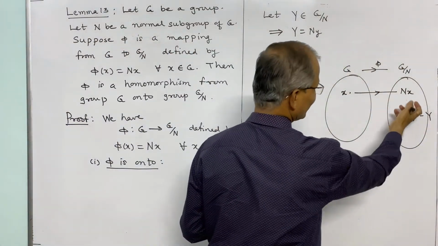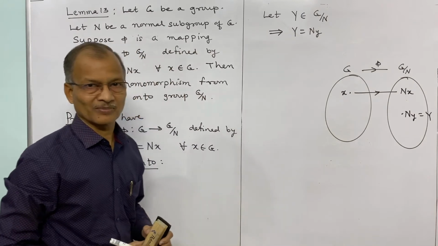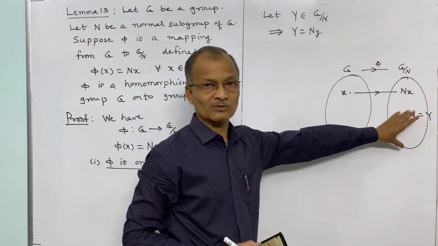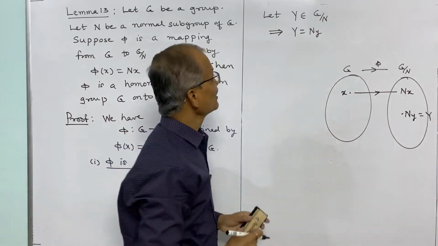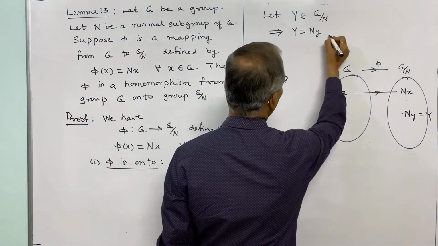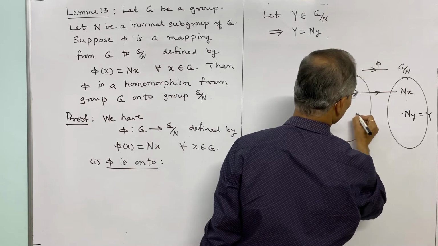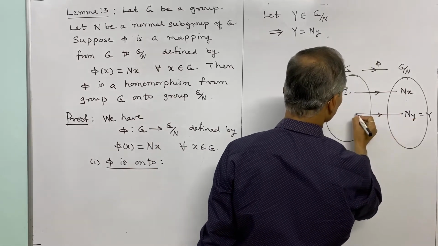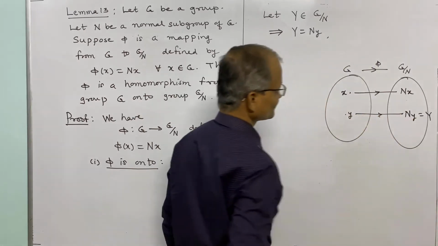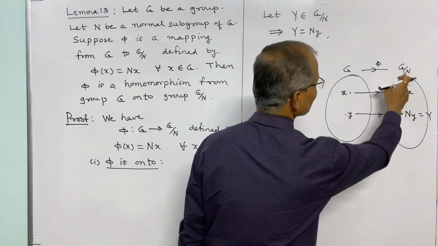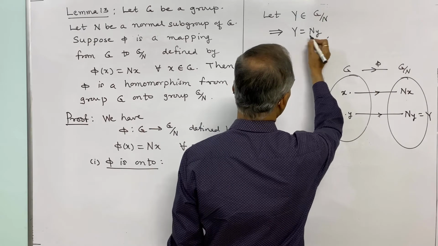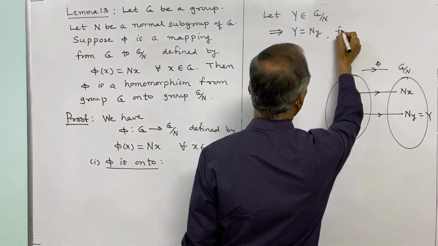We are considering any right coset in G by N, and we have to show it has a pre-image. What is the pre-image that we are considering for this? There is y belonging to G such that Ny is in G by N. So this y is equal to Ny for some y.